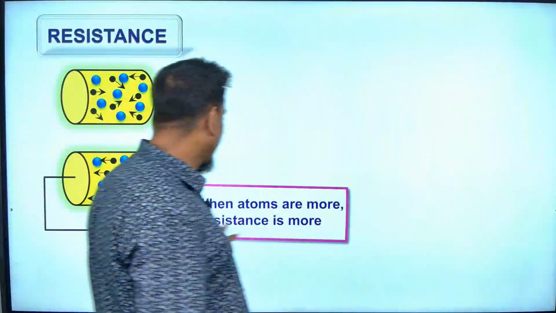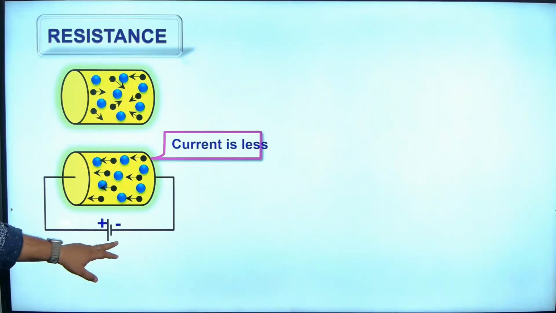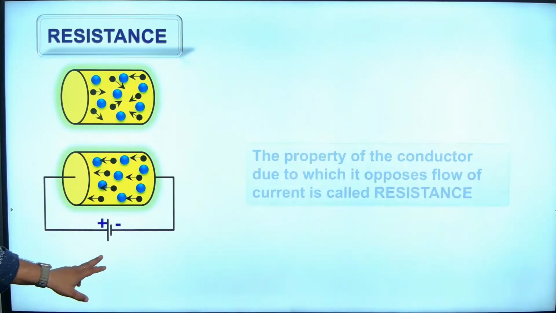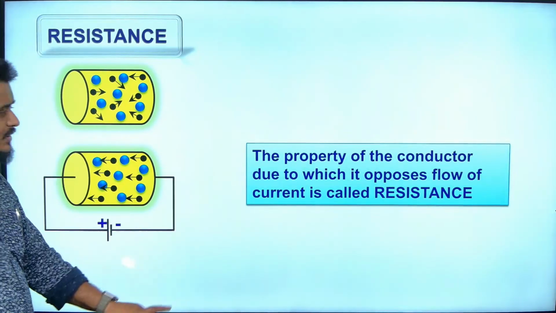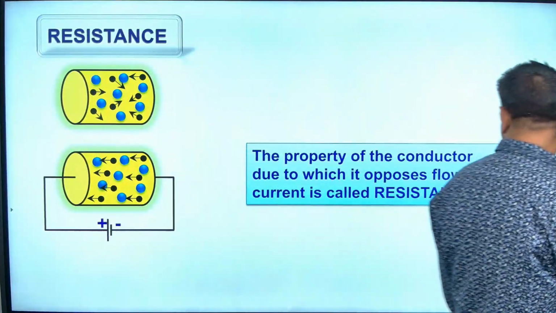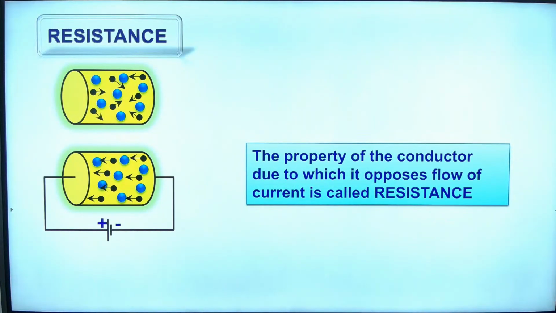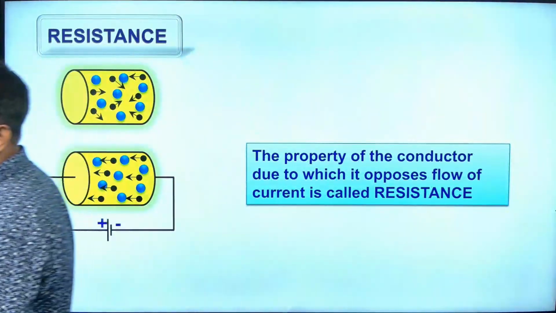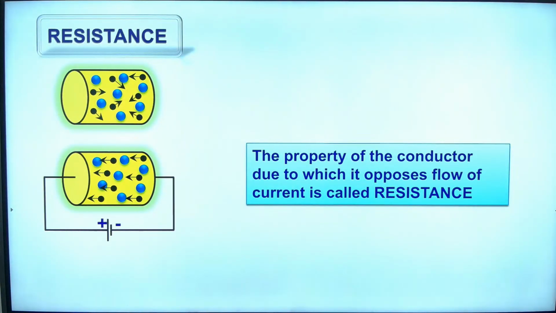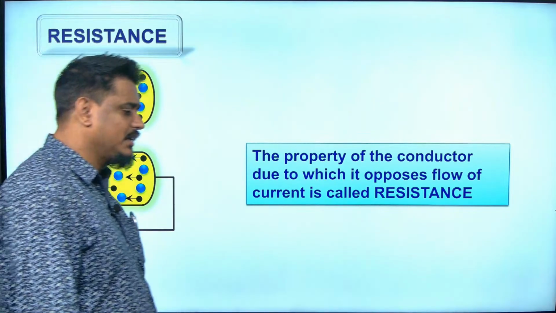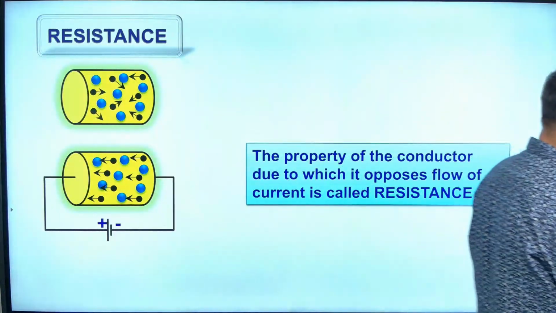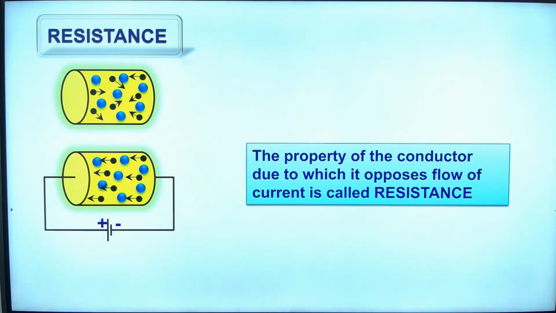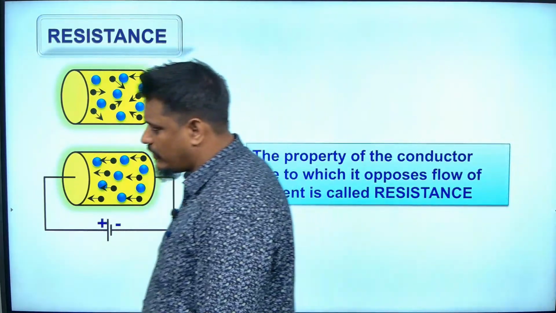Okay, this will be more clear to you when I tell you about this thing. See, write this point. The property of the conductor due to which it opposes the flow of current is called resistance. If they ask you to define resistance, this is the exact definition which will give you marks. The property of the conductor due to which it opposes the flow of current is called resistance.